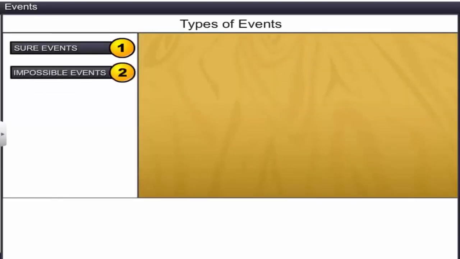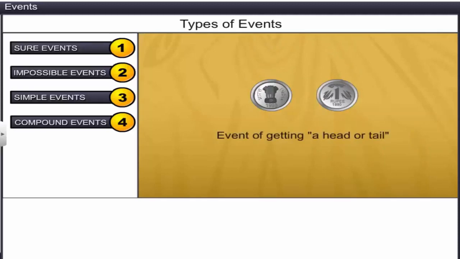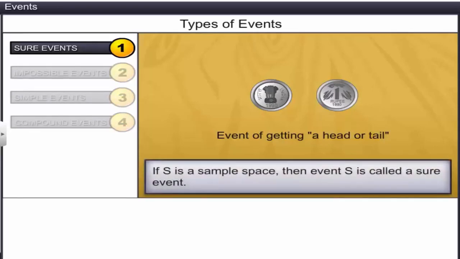Events can be classified into sure, impossible, simple, and compound events based on the elements they have. Let's consider an experiment where a coin is tossed. In this case, the occurrence of an event of a head or tail is sure. Such events are called sure events. In general, if S is a sample space, then the whole sample space is called a sure event.